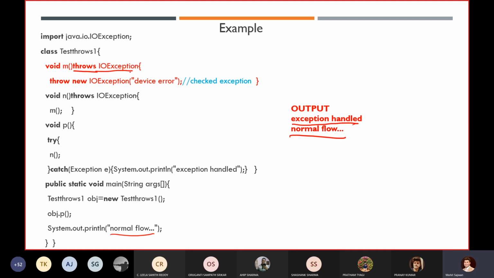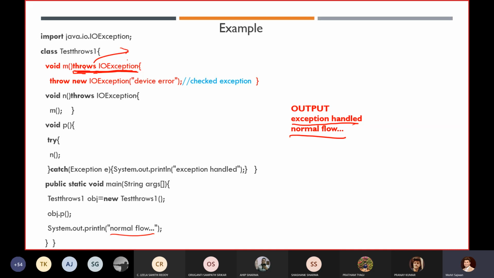Remember, this is the keyword you have to use. In your labs, if you are going to solve the fourth problem of lab 1, you will get a question where you have to use this key concept of the throws keyword. Using the throws keyword, you are going to delegate. It means that particular method is not solving our exception, and I am telling my caller method, the method which is calling this particular method, to handle it.